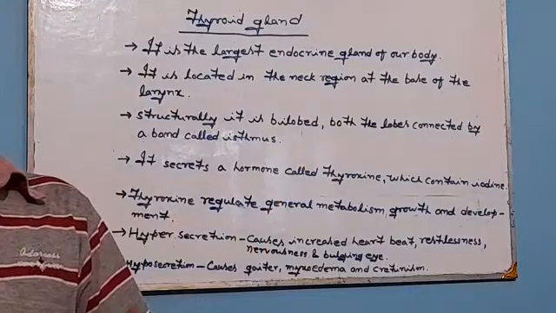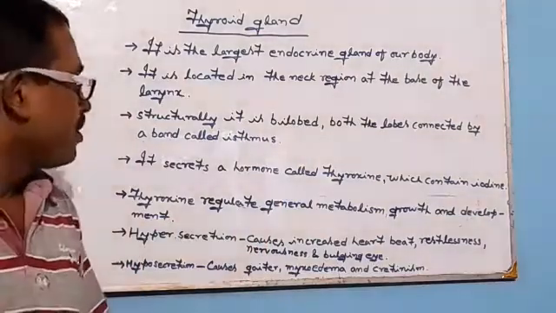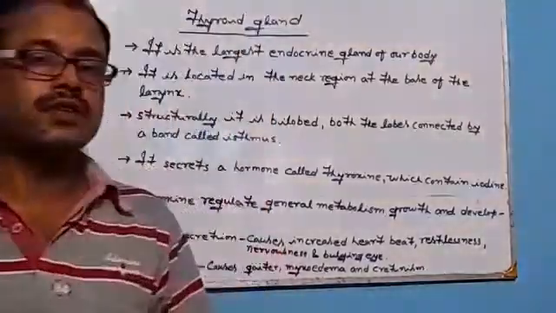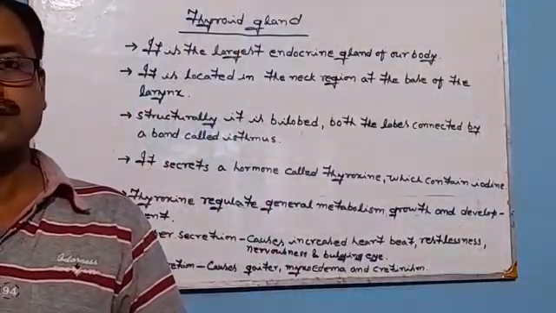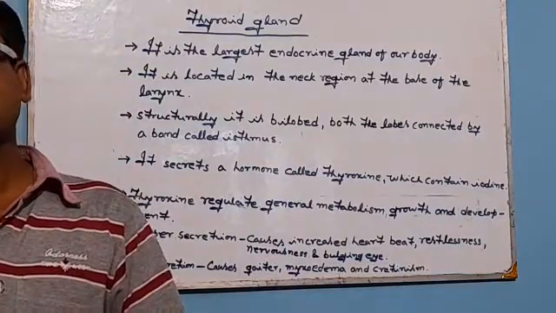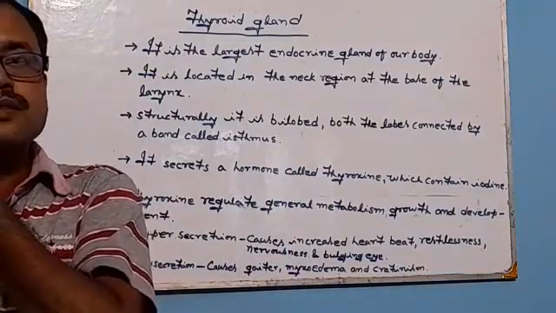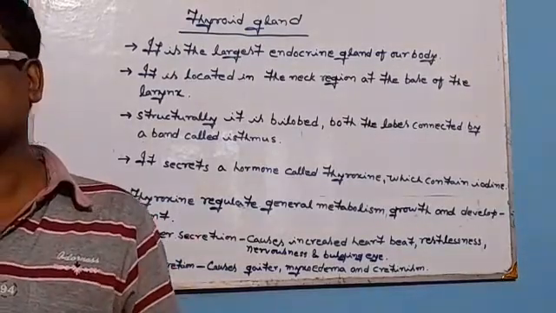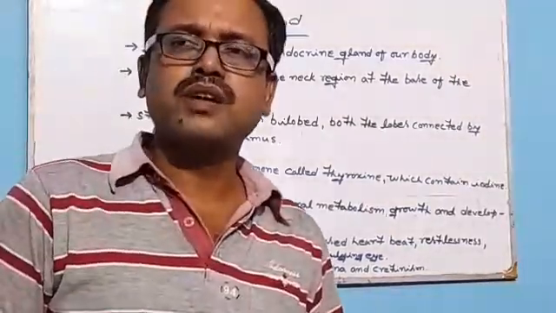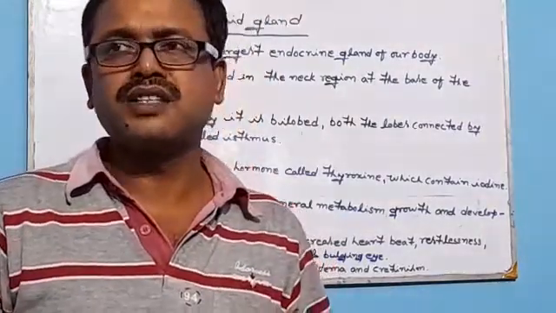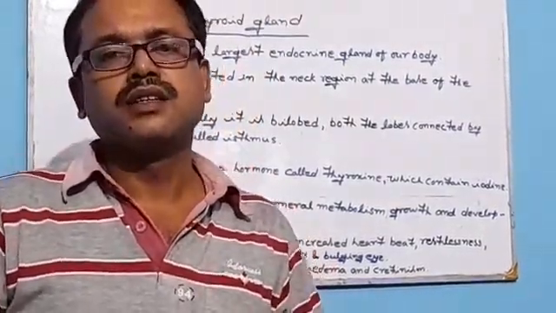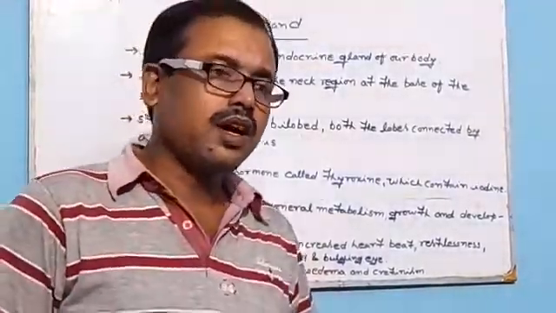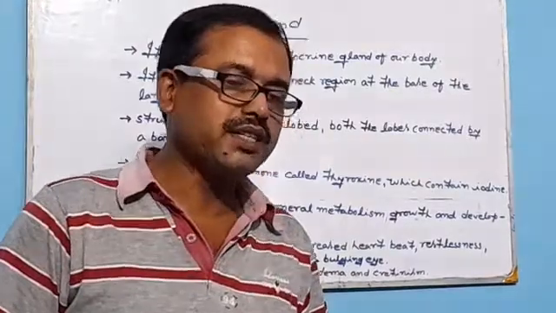It is caused by lack of iodine in our food. On the other hand, in adults, another kind of disease may be caused, that is called myxedema. Due to this, the activities of an adult person become sluggish. That means all the metabolic activities and physical activities become slower. That is called sluggishness. On the other hand, in a child, due to the deficiency of the thyroxine hormone, a disease may be caused, that is called cretinism.